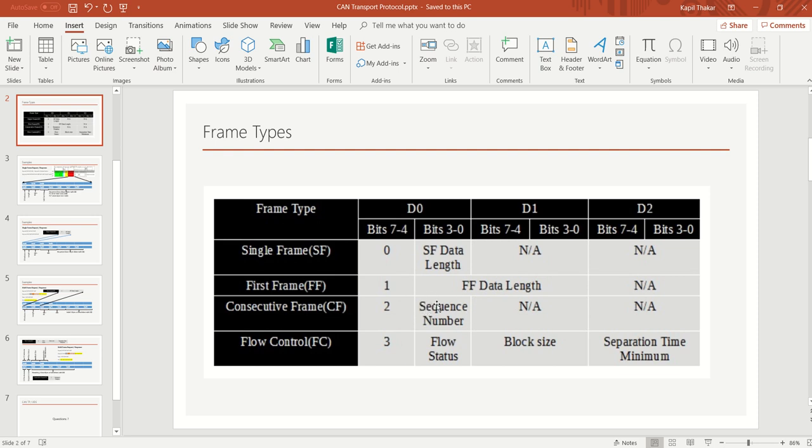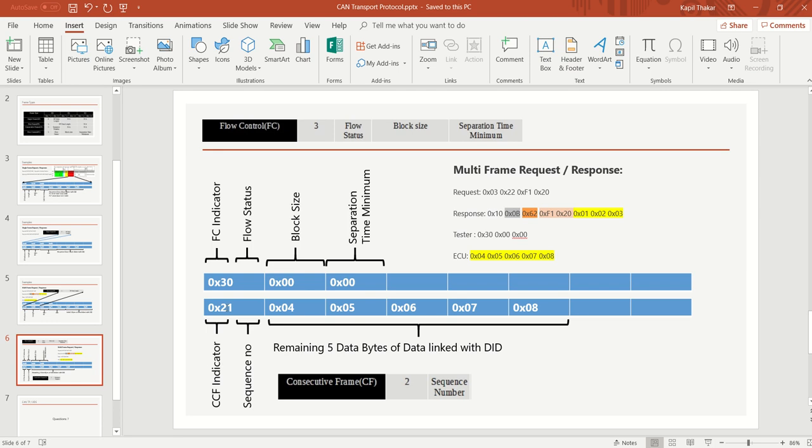So it will be 1 2 3 4 5 6 7 8 9 A B C D E F, and then it rolls over to 0. But first it always starts with 1, because we have already sent the first frame. So here we are sending 2 1 as the consecutive frame.